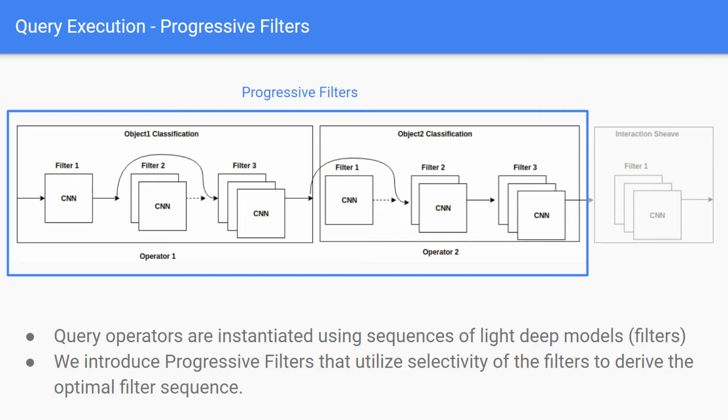display. For a particular object type, progressive filters use the selectivity of the filters to derive the optimal filter sequence. The filters should be applied to minimize the total cost of processing the video stream. Taking the example of operator 1 as well, during an execution instance when object 1 is detected on the current video stream, only filters 1 and 3 can be applied to achieve the optimal result without filter 2.